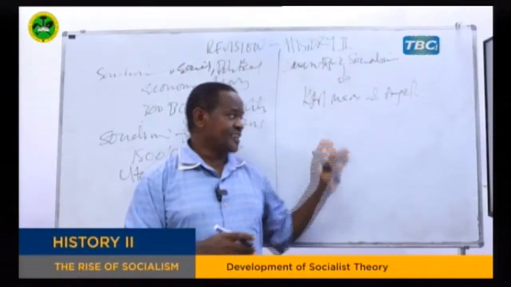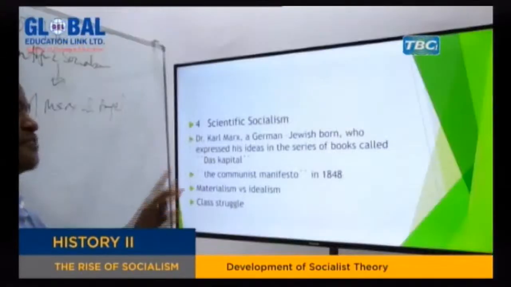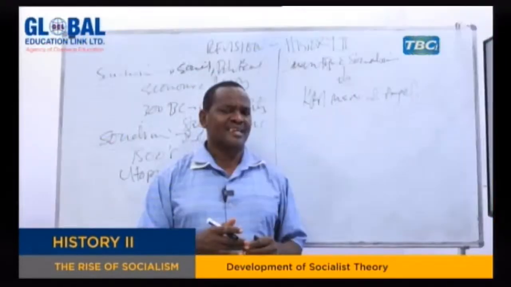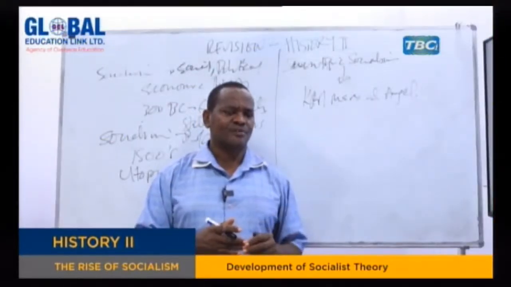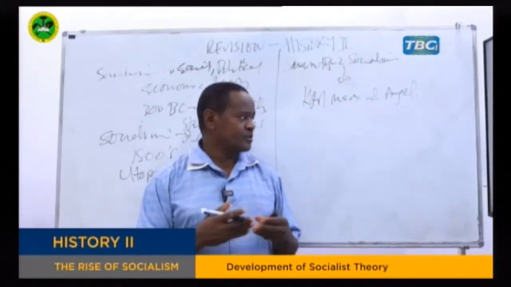And of course, as I said, they speak about materialism versus idealism. That means these people who believed in scientific socialism, they call themselves materialists. They believed in material things. But the others, like utopians, they used to believe in ideas. So this is the way they could distinguish each other.